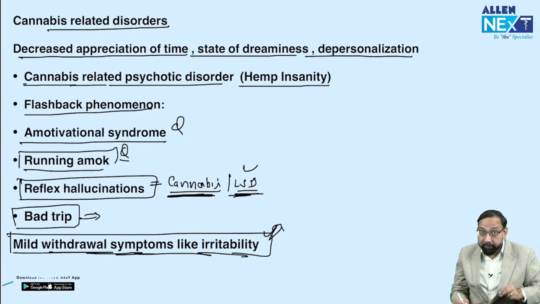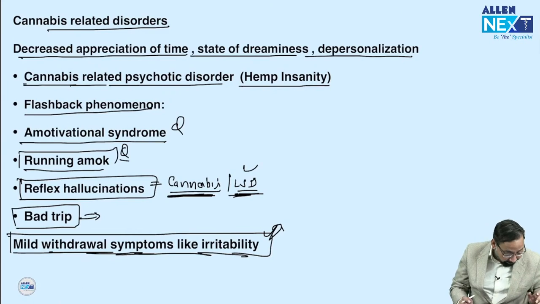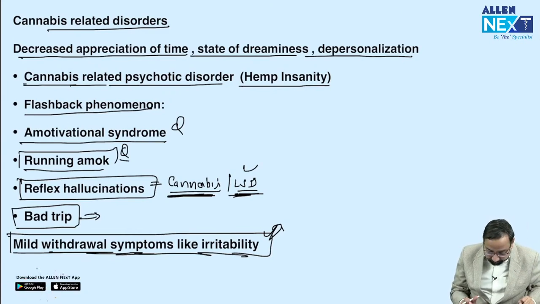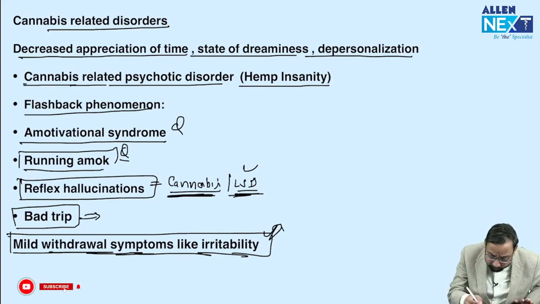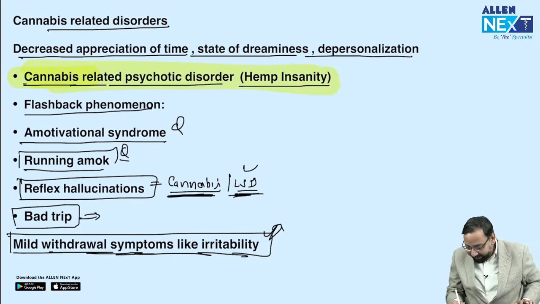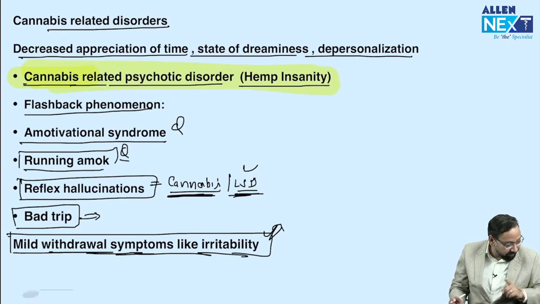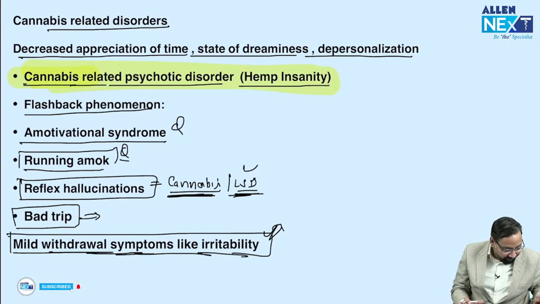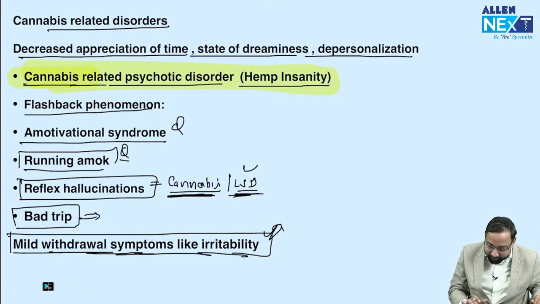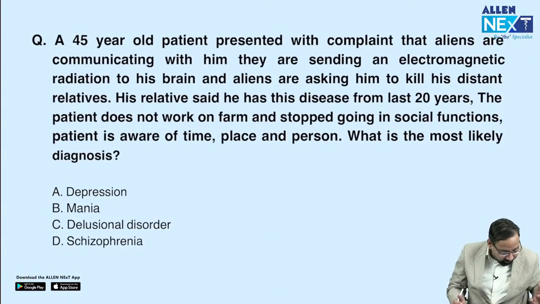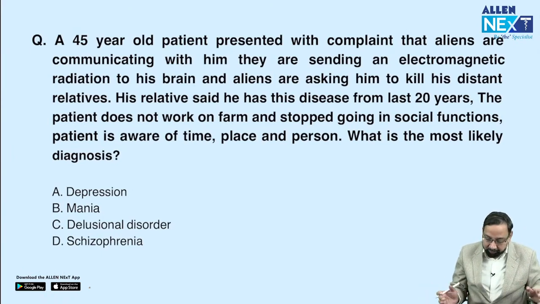Okay. And that's the reason it is the most common illegal drug abused in India and worldwide, and even in medicos also. Okay, but never ever try, because I just told you that it can cause cannabis induced psychosis. But no need to worry, it will be resolved within, yes, how much time? Yes, after how much time it will be resolved? 1 month, if you stop taking cannabis or substance. Typical clinical question.